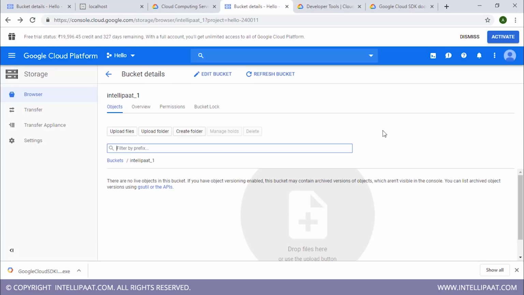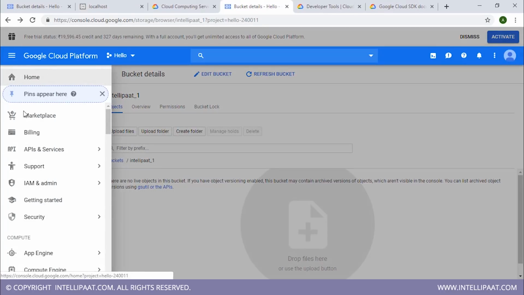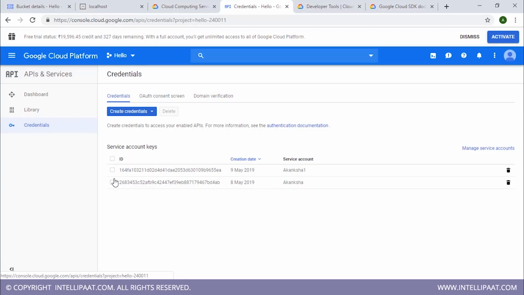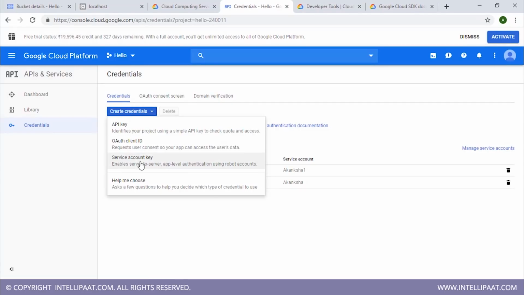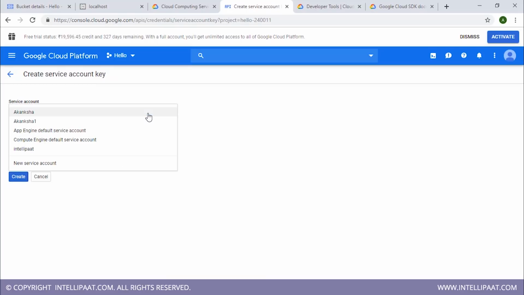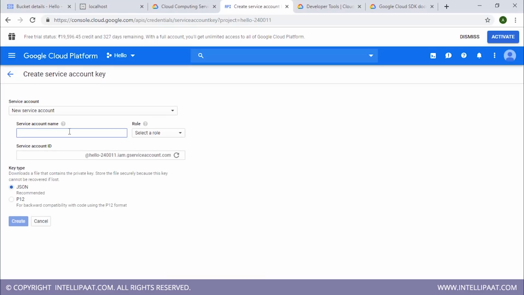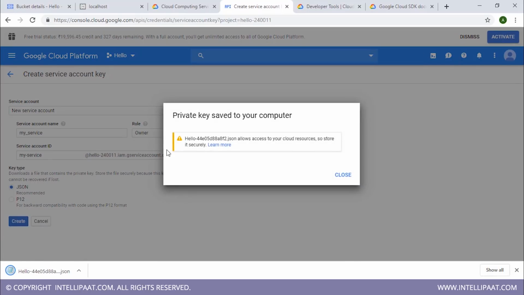Let me quickly show you how to create a service account key. All you have to do is go to APIs and Services and then Credentials. After that, click on Create and then select Service Account Key. Here you have to choose New Service Account and then give a name to your service account. Select the role as Project and then Owner, and make sure the key type of your service account key is JSON. After that, you just have to click on Create and the service account key will be downloaded and saved on your system in JSON format. So here you go.